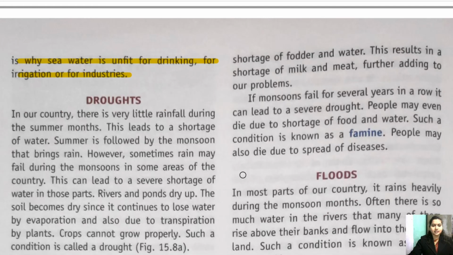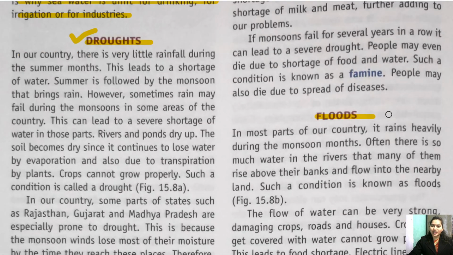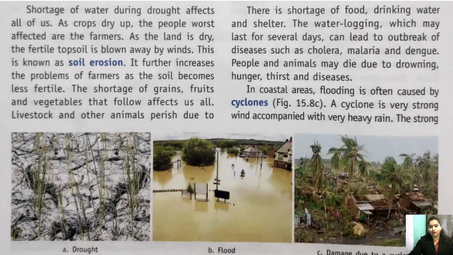In the next class, we'll talk about the natural calamities that can occur because of the excess amount of water or because of the least amount of water. So there are two natural calamities, that is drought and flood. Flood we all have experienced, right? We'll talk about drought also. Okay, so these are the two natural calamities that can occur because of the excess of water or because of the scarcity of water.